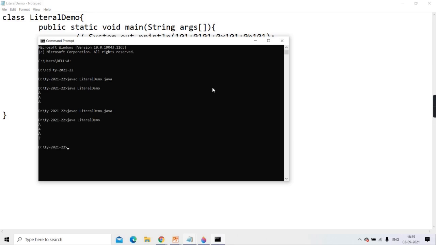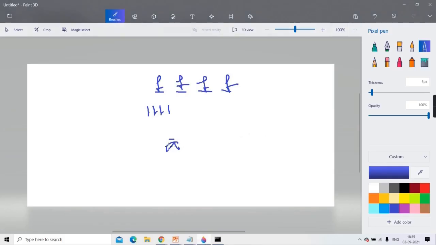Now, why is it giving a question mark? Because this environment, this command prompt, is not able to show you the equivalent of it. Getting? But if you run this in some IDE, like Eclipse and all, there you'll be able to see, in place of that 257, an A with a dash above it.